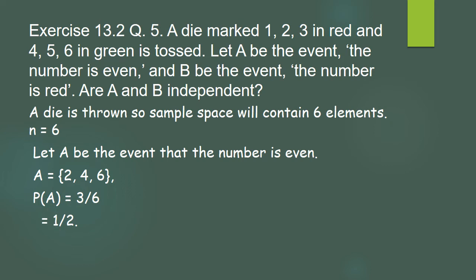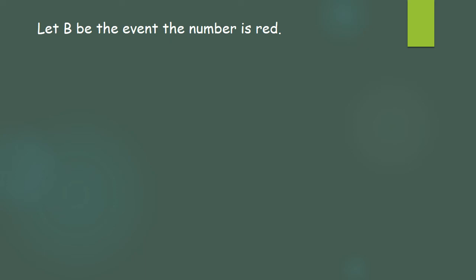Now we will calculate the probability of B. What is the event B given? The number is red. So which numbers are red? That is 1, 2, 3. So set B will be 1, 2 and 3. What will be the probability of B then? 3 out of 6. So again it is a half.